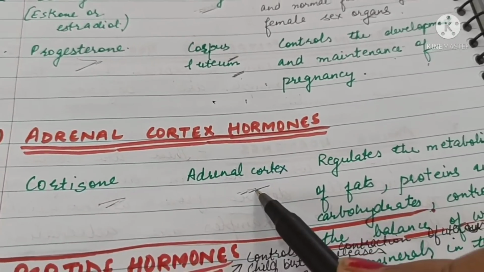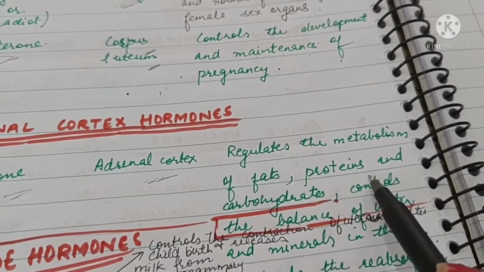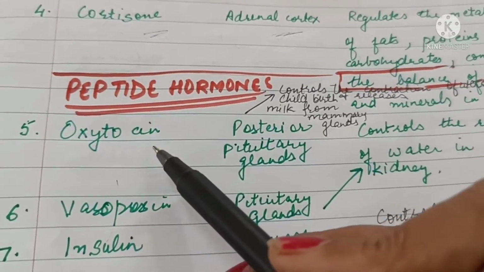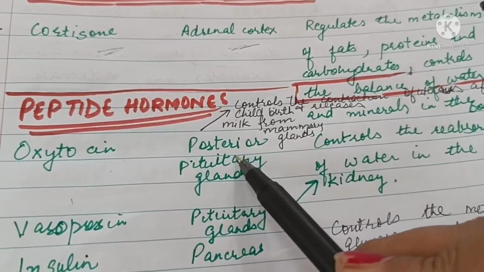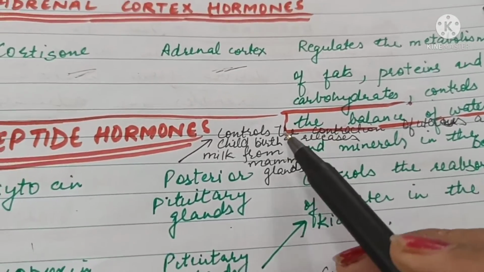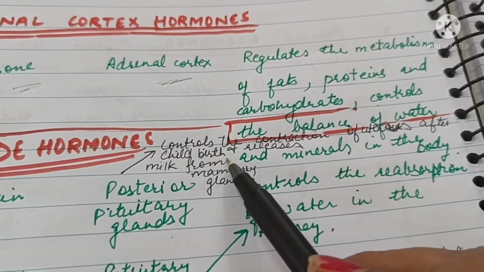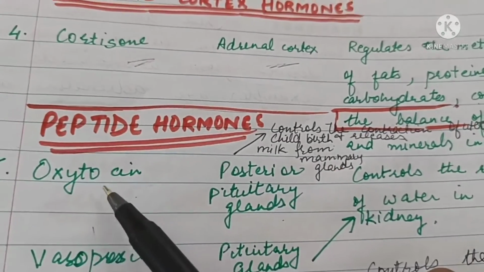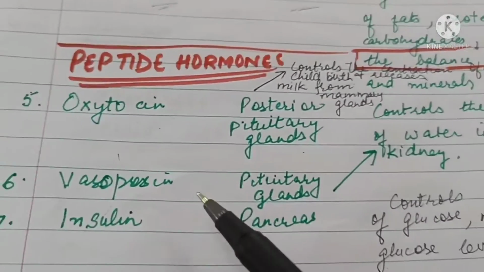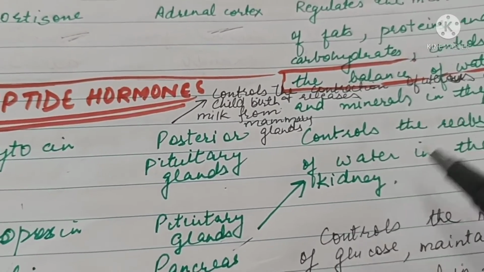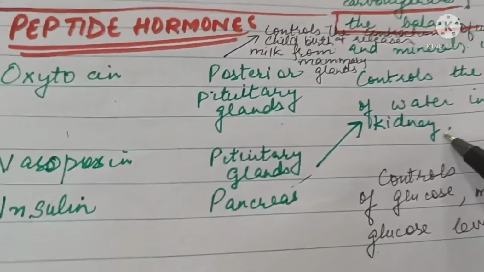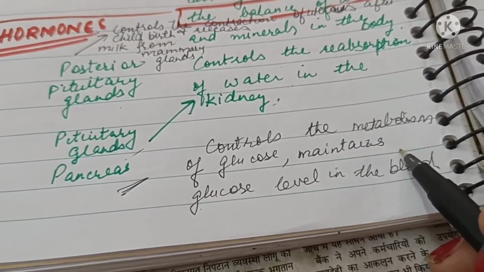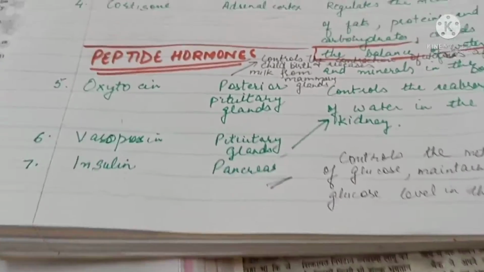It is produced by adrenal cortex and regulates the metabolism of fats, proteins and carbohydrates and controls the balance of water. Peptide hormones are oxytocin, which is secreted by posterior pituitary gland and controls the contraction of uterus at the time of childbirth and regulates the release of milk from mammary glands. So this is oxytocin. Then vasopressin is produced by pituitary glands and controls the reabsorption of water in the kidney. Insulin is released by pancreas and controls the metabolism of glucose and maintains glucose level in the blood.